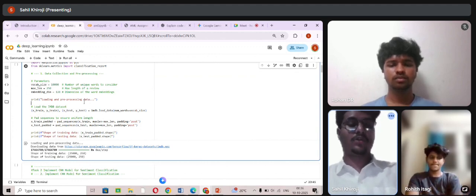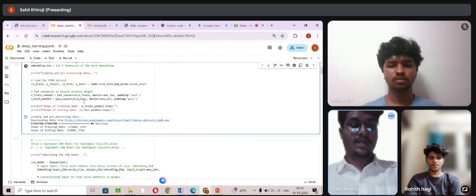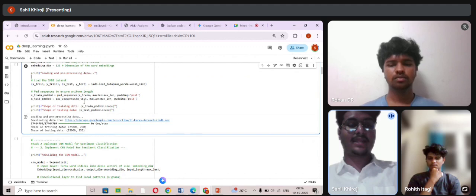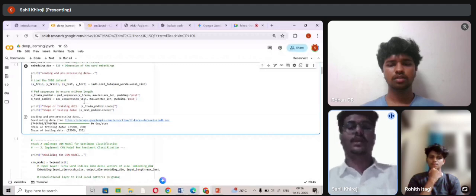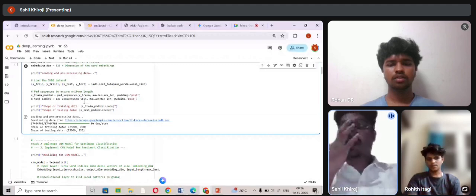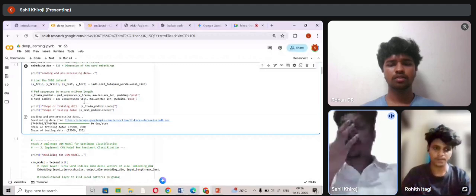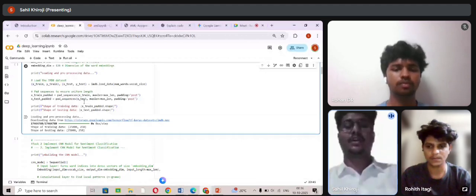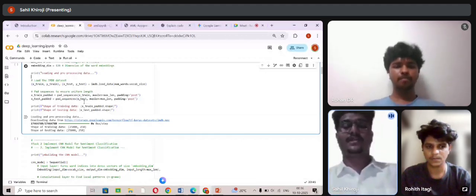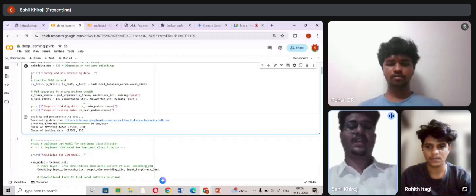And for the output, the shape of the training data is 25,000 by 250. The data was successfully downloaded and processed. Training data shape 25,000 by 250. Here, 25,000 are the reviews, each of length 250. Testing data shape 25,000 by 250. Same for the testing set. This confirms our data is now ready to be used for the deep learning model.